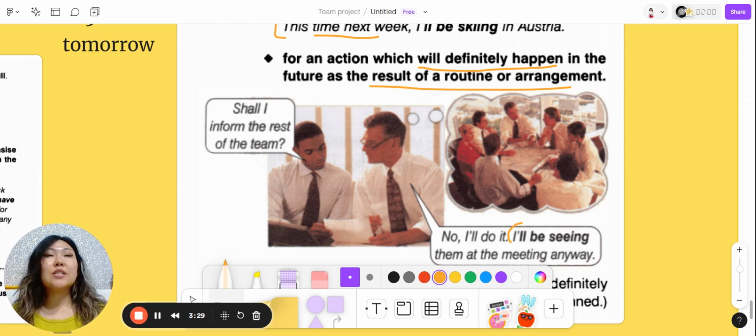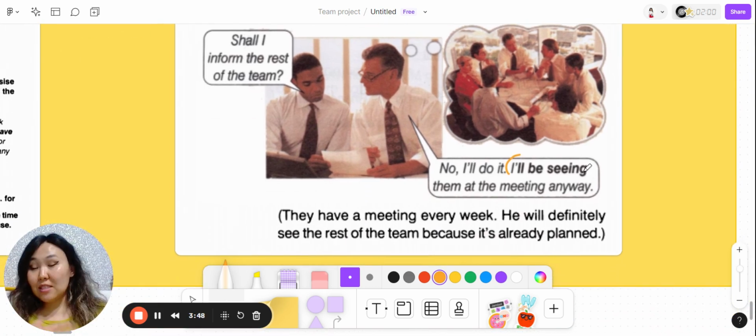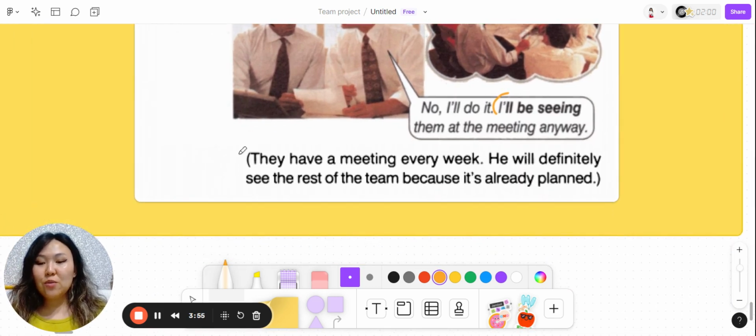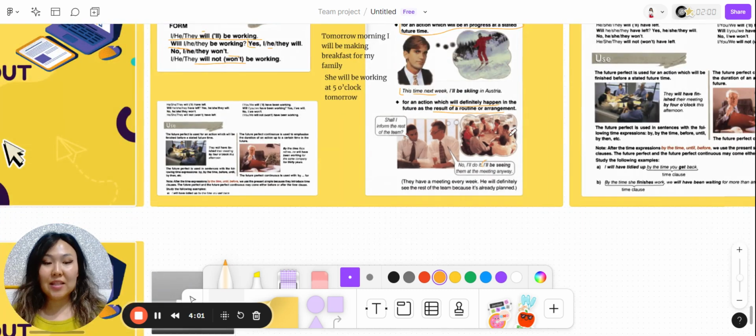I can say that, for example, my mom asked me to buy something, or she's saying that she doesn't have any bread, and I can say that I can buy it. I'll be going out soon, and it means that it's okay for me. It's kind of a routine. I will be going out anyway. So here it says they have a meeting every week. He will definitely see the rest of the team because it is already planned.